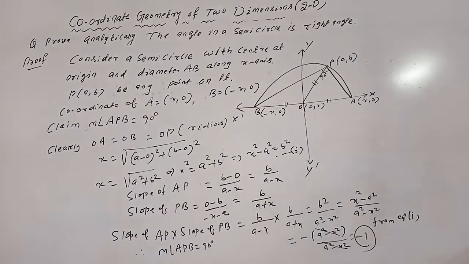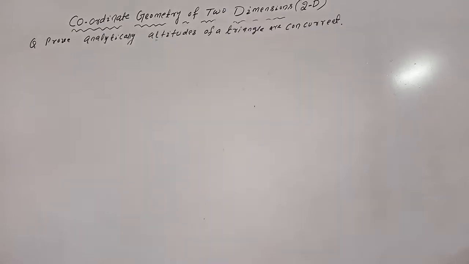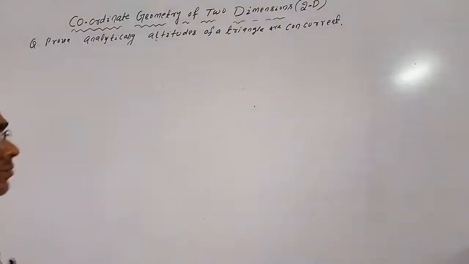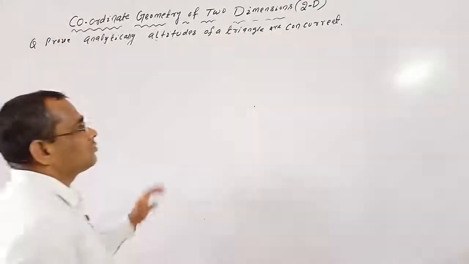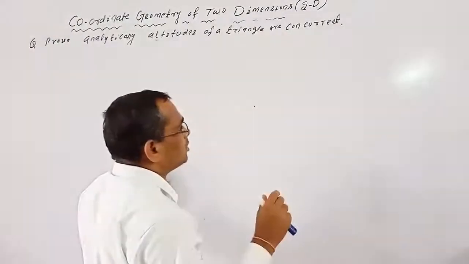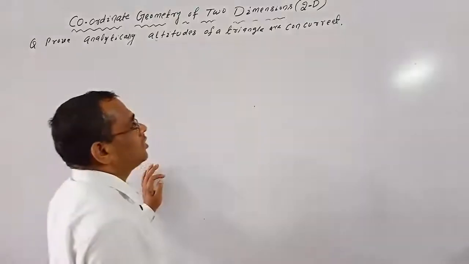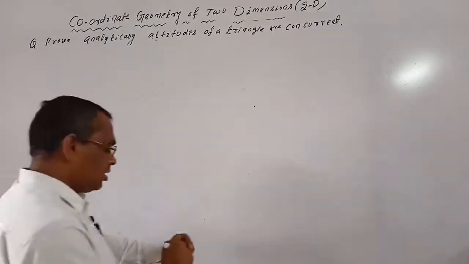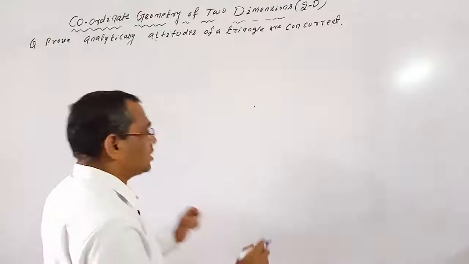Next, we prove another: prove analytically that the altitudes of a triangle are concurrent. Okay, so how can you prove these three altitudes are concurrent? First, you have to take a triangle. To make the proof easy, we take a triangle whose one vertex is at origin and one side along the x-axis.